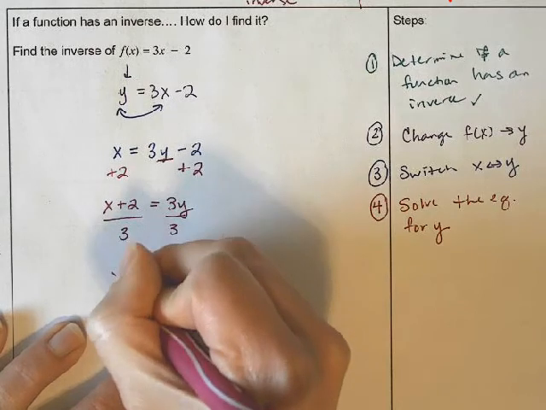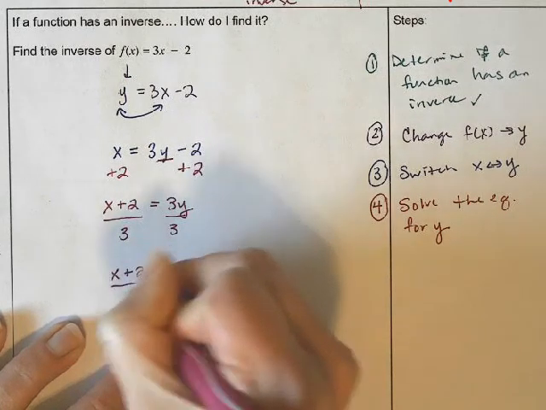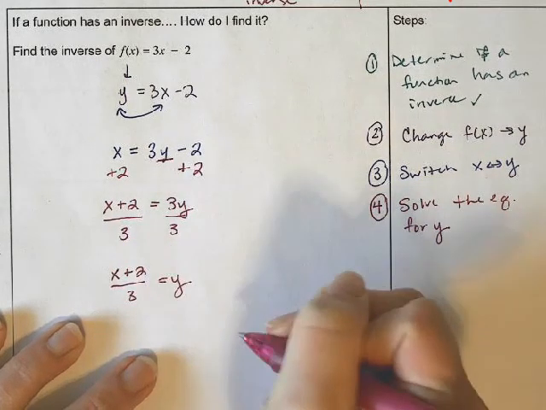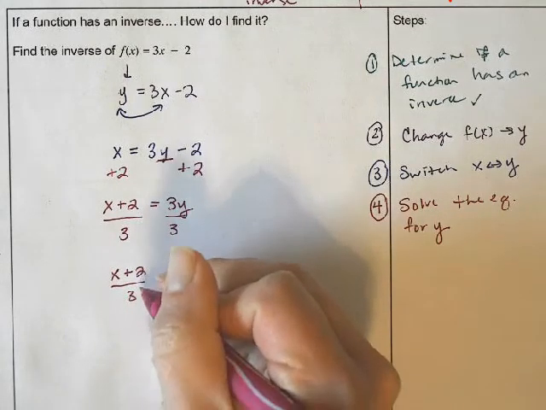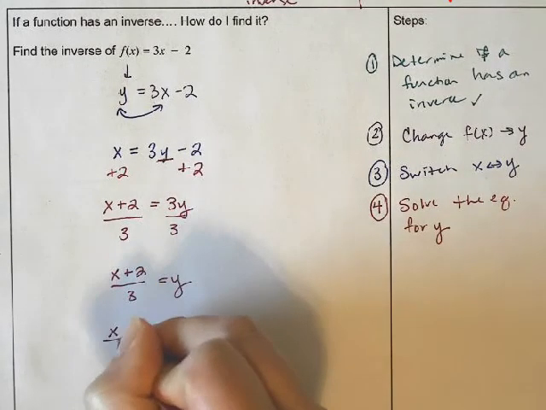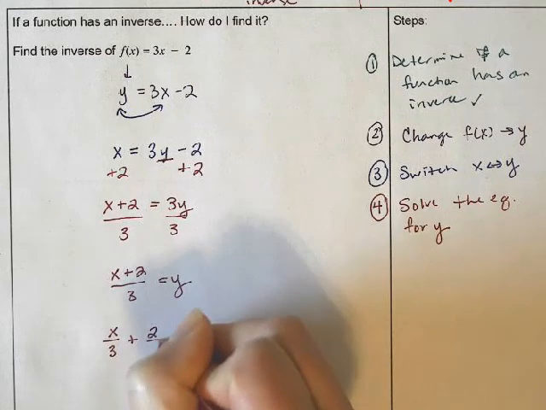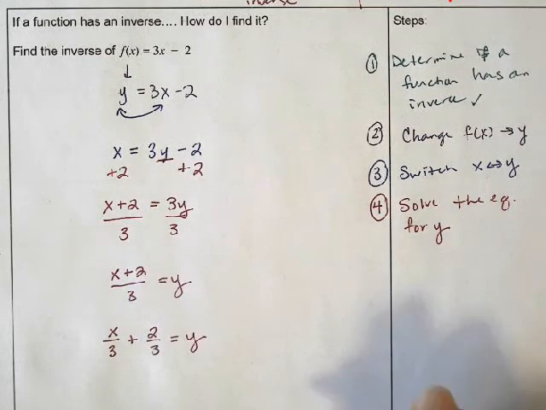One option would be to leave my answer in this format. Another option would be to separate this into two, so I could write this as x over 3 plus 2 over 3. So that's another option.